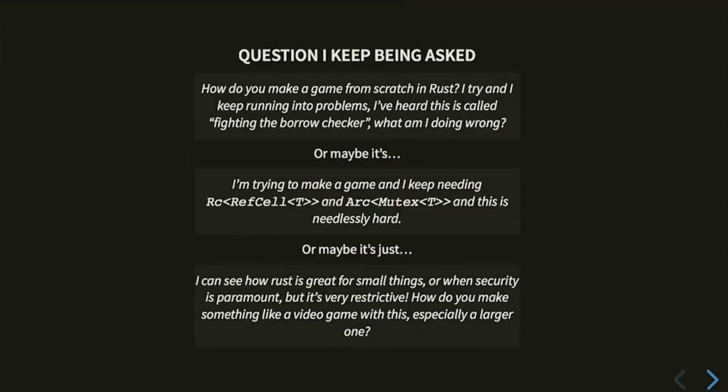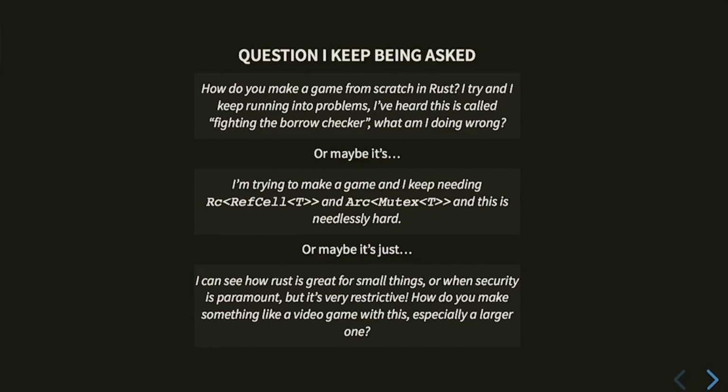So the genesis of this talk is that on IRC or Discord, I keep getting these questions. Like, how do you make a game from scratch in Rust? I've tried, and maybe I run into the borrow checker complaining. Or I try to make a game, and I need internal mutability. Or maybe they've tried this, and they seem skeptical because they think that the borrow checker is very limiting. And I think these three questions are kind of the same.